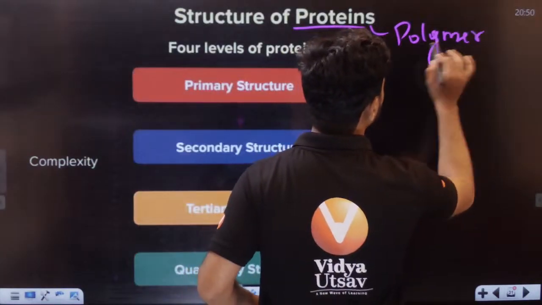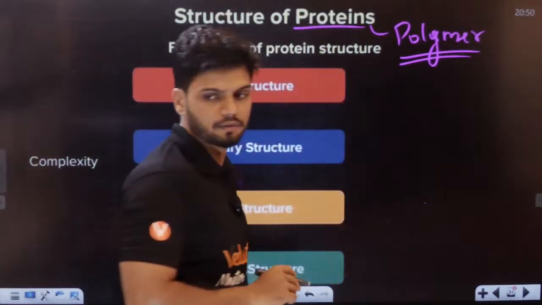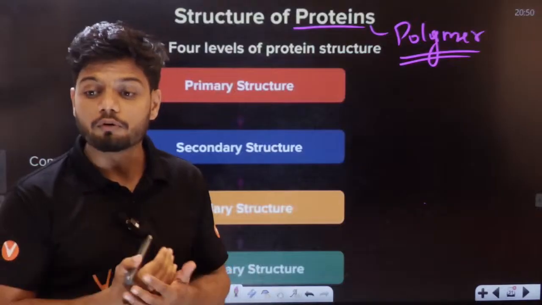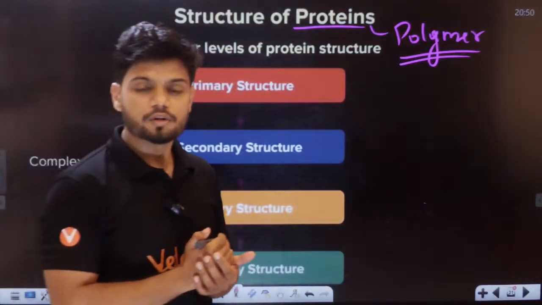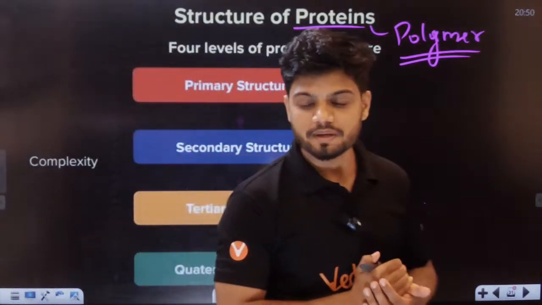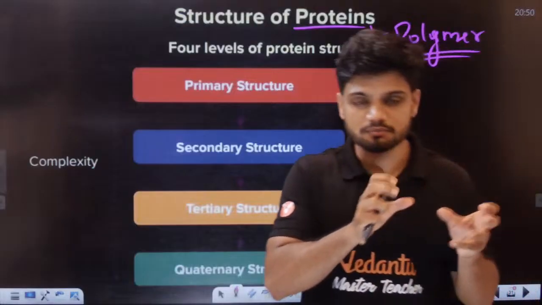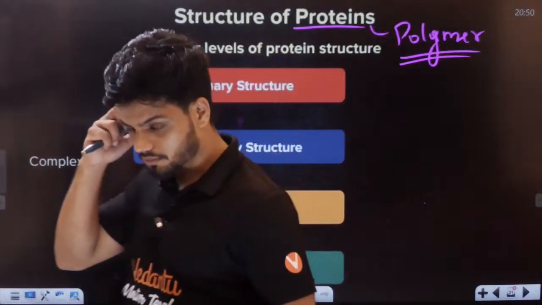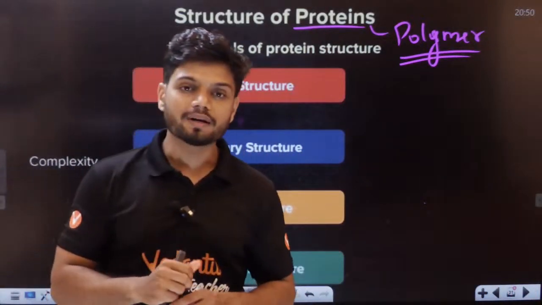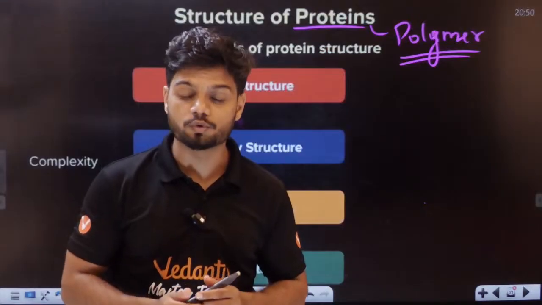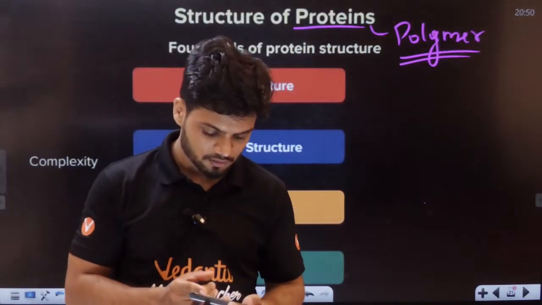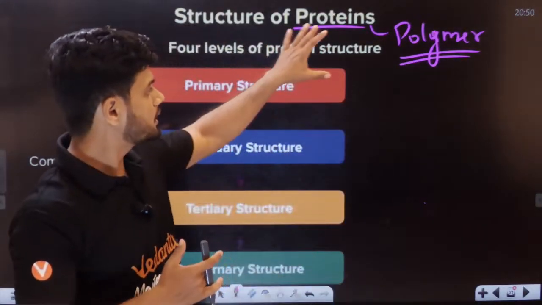It is a polymer. Protein is a polymer. Students, what is protein made up of actually? So what is the monomer here, students? Can anyone tell me? See, I told you protein is a polymer.